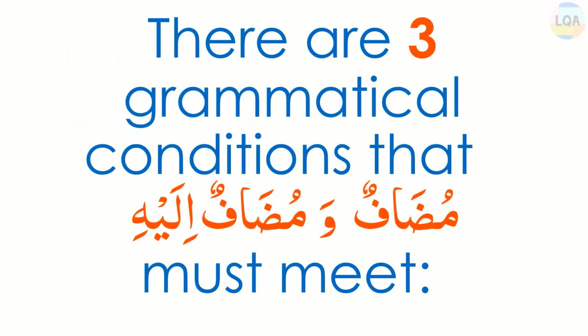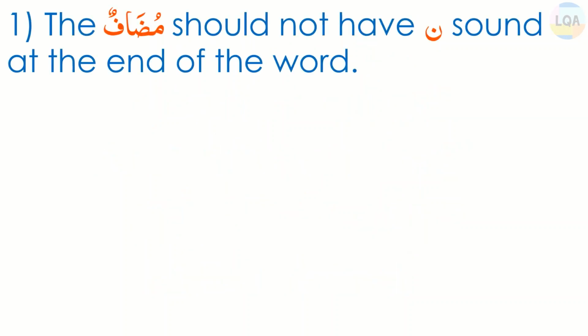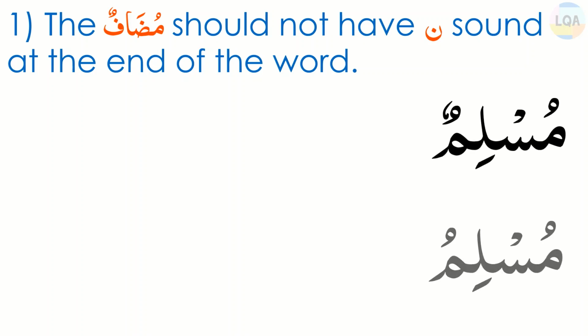There are three grammatical conditions that Mudaf wa Mudafun Ilaih must meet. The first grammatical condition is that the Mudaf, which comes before the word of, should not have noon sound at the end of the word. For example, Muslimun will become Muslimu. As we can see in Muslimun, Tanween gives the sound of noon. So we have to drop Tanween and give it single Arab to remove the noon sound.